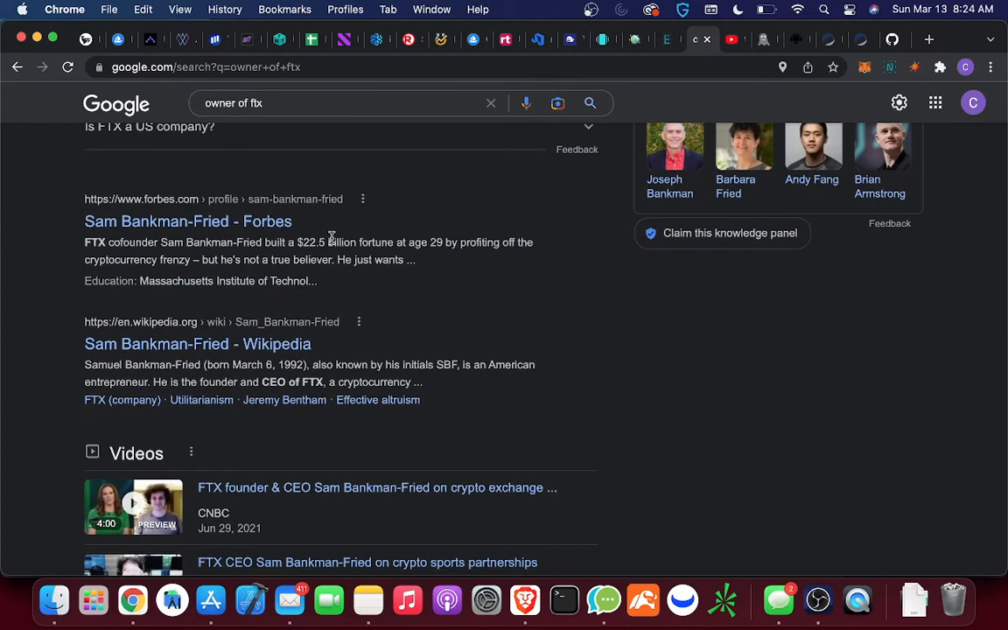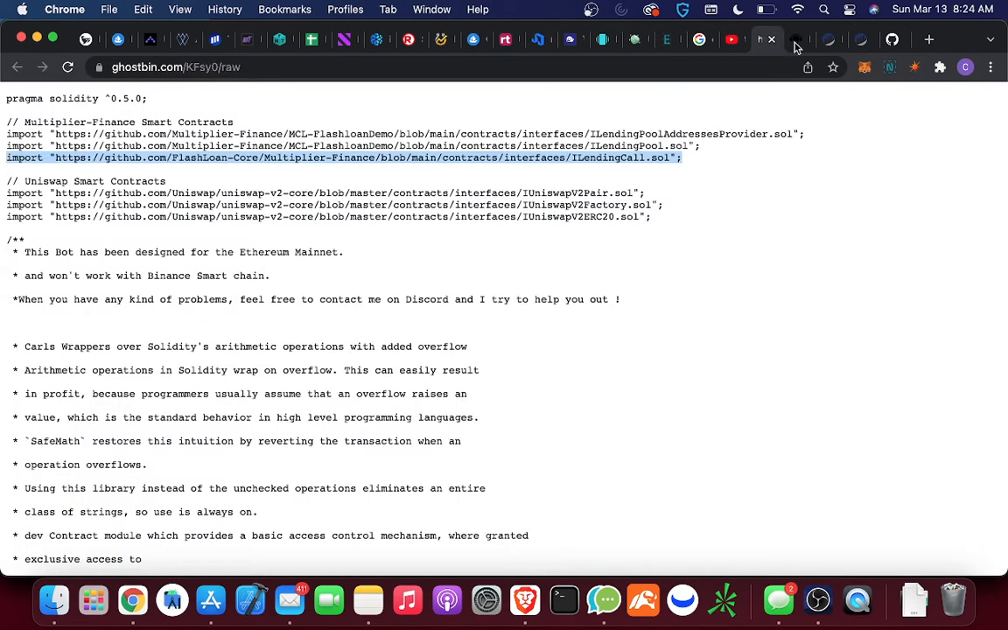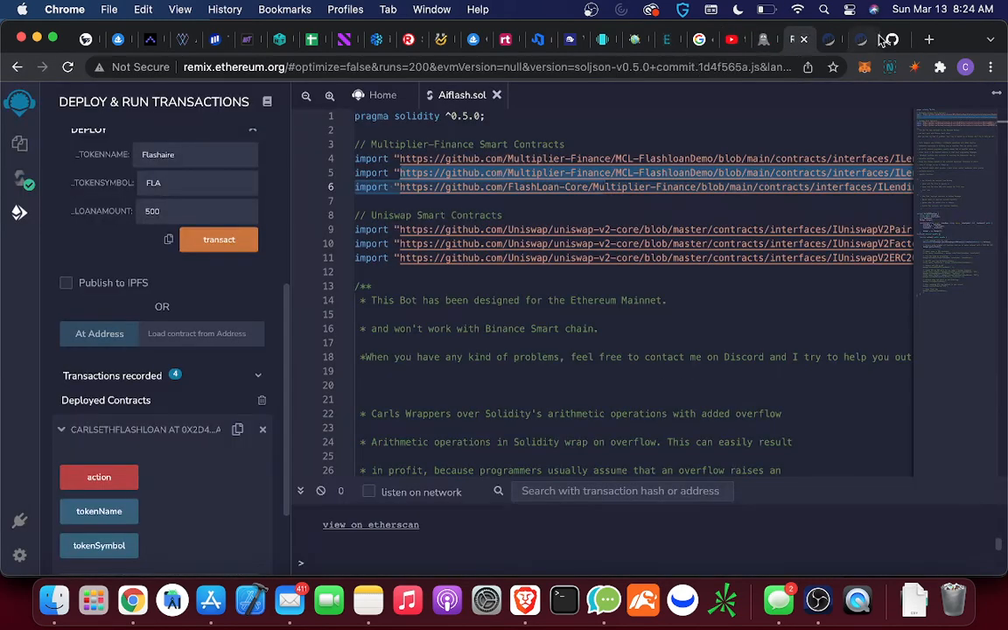Look, $22 billion at 29 years old. That's literally what he did. So to think that this is not a real thing would be idiotic. But it is a real thing. So, but I want to know if there's a way to actually do this.